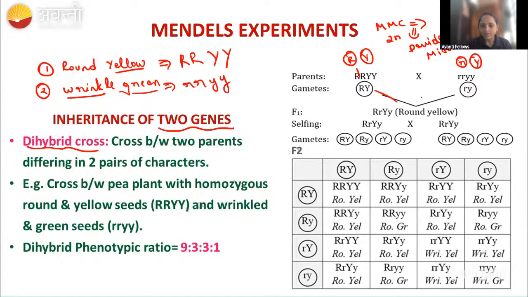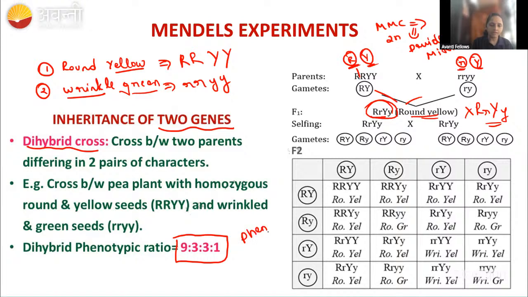After the formation in the F1 generation, you are going to get capital R, small r. Here you combine first the round character, capital R and small r, then the yellow, capital Y and small y. The dominant characters, round and yellow, are expressed in the F1 generation. Then we again cross with the same F1 progeny and we get this phenotypic ratio, which we can see by our eyes.